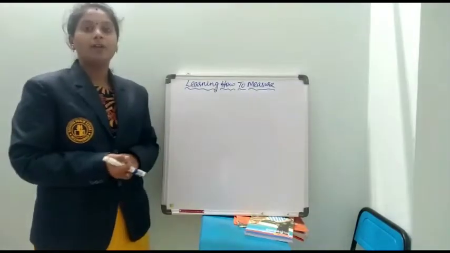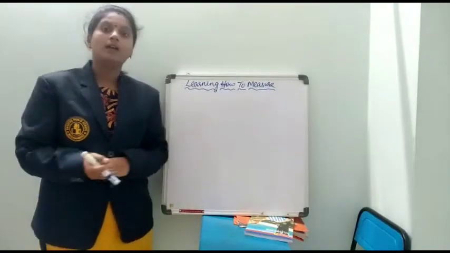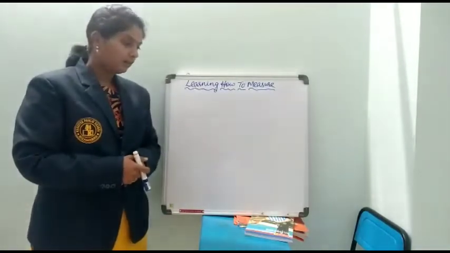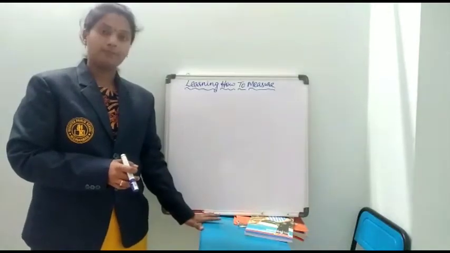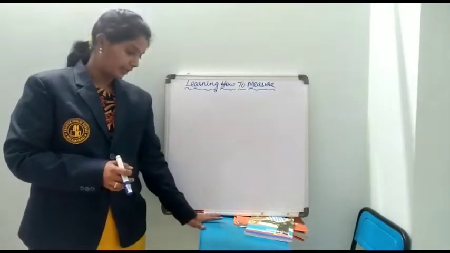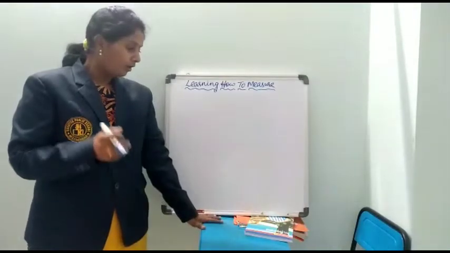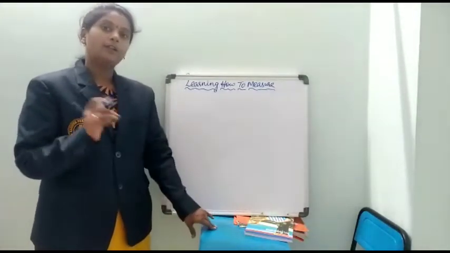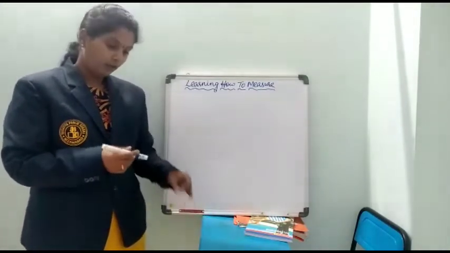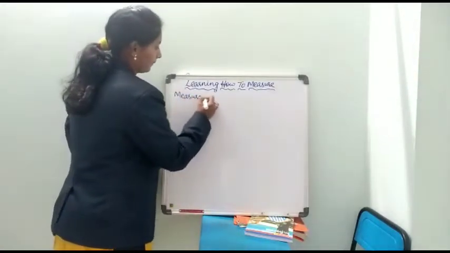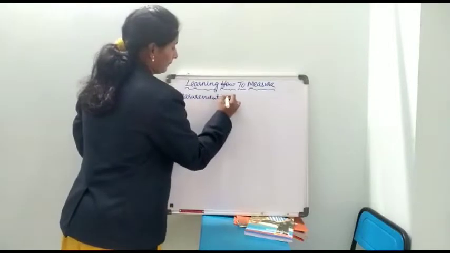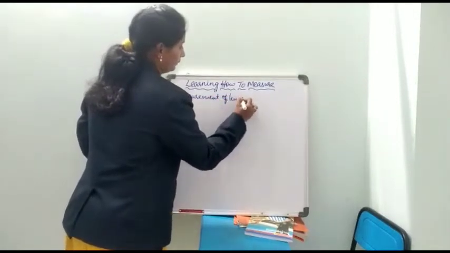Before entering into the topic, for example, if you want to measure the length of this table, you do this activity in your home for the measurement of length.